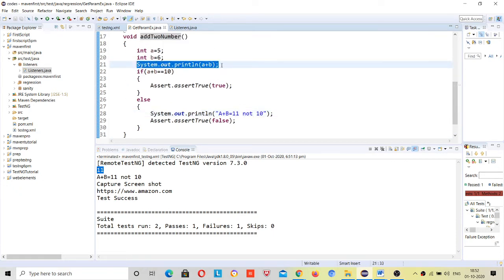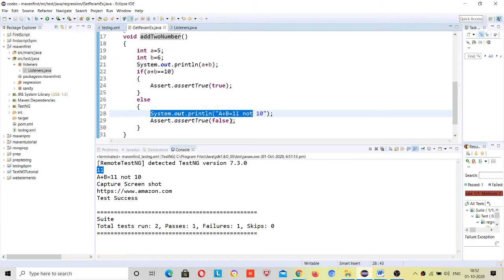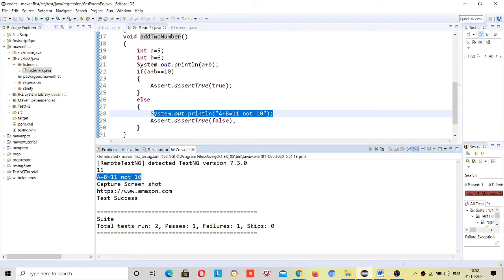Yeah, this I have used here, right? So it came 11, and then this line executed just because the else part executed. So it came here, a plus b is equal to 11, not 10, right?